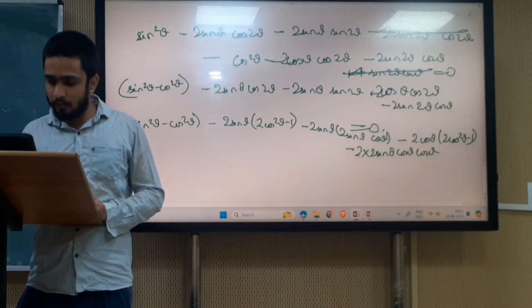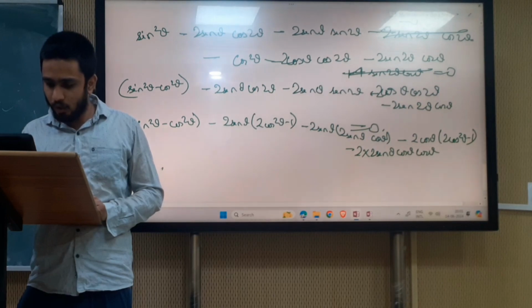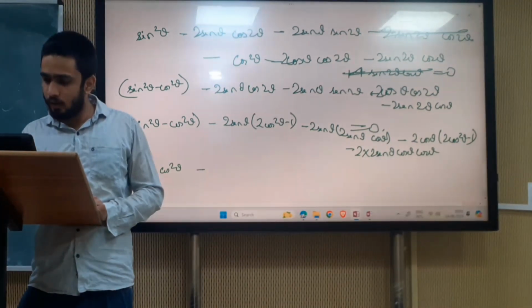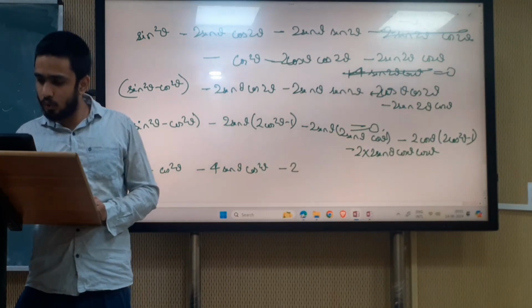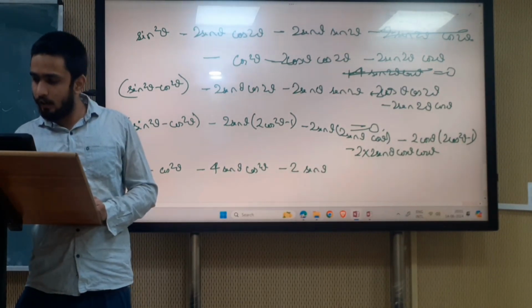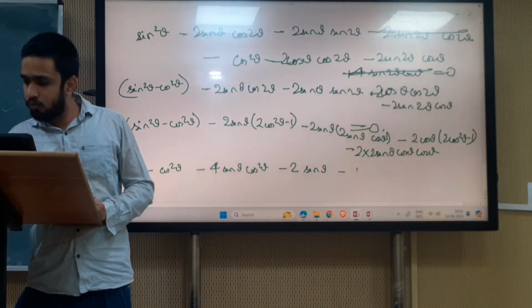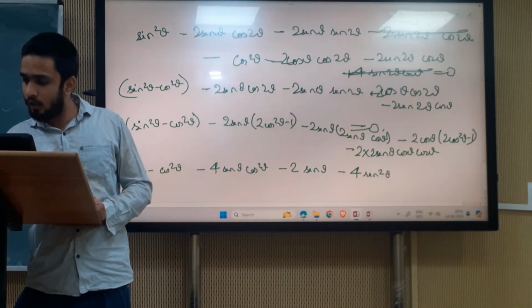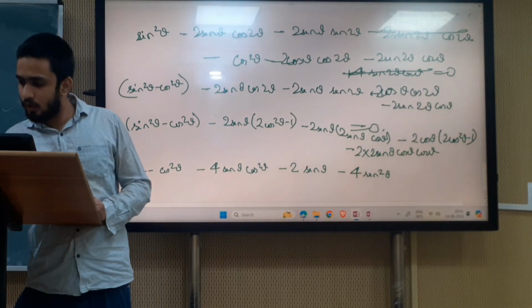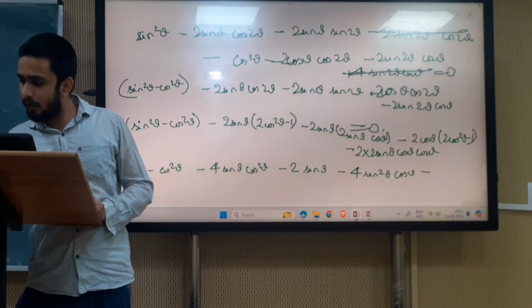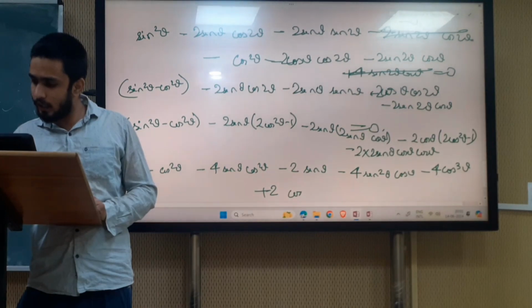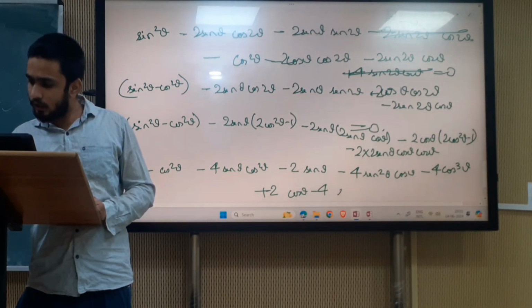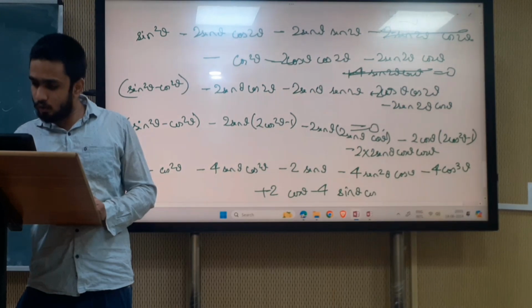So it becomes sin square theta minus cos square theta minus 4 sin theta cos square theta plus 2 sin theta minus 4 sin square theta cos theta minus 4 cos cube theta plus 2 cos theta minus 4 sin theta cos square theta.